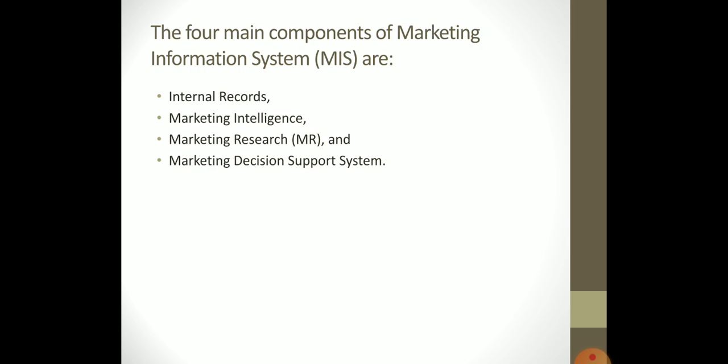This marketing information system many times depends on external information also because we need to know what our competitors are doing, what other companies are doing, what the new recent trend in the market is, what the pricing strategy of the competitor is, what the package and designing of the competitors is.